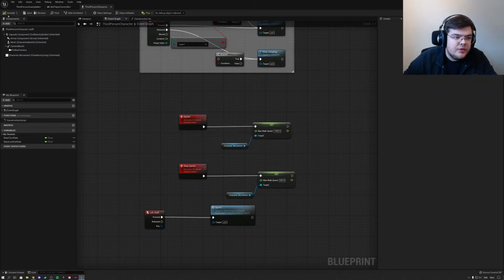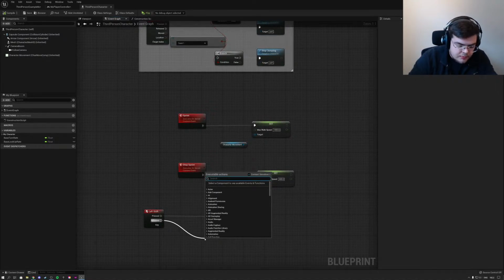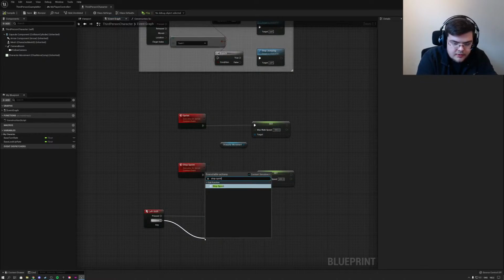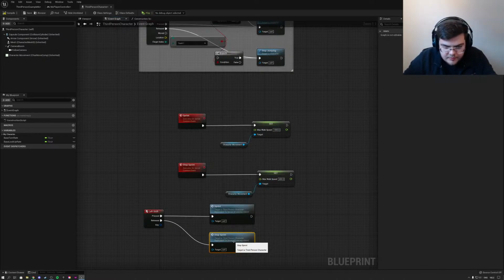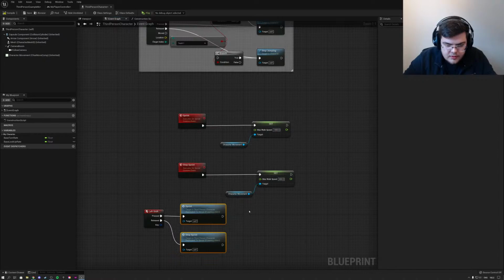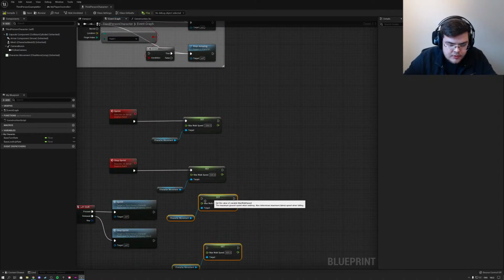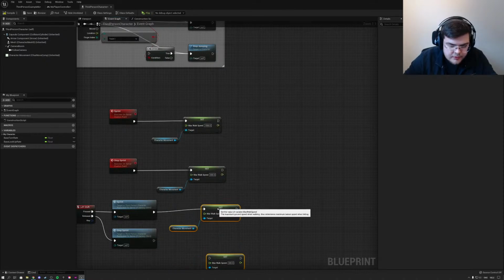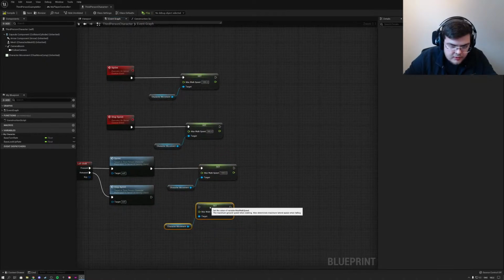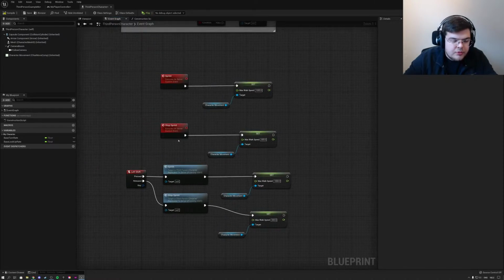Let's compile and save. These buttons are small. Some people didn't like the big buttons, but I do like the big buttons because I click these a lot, so I would just want to make sure that I properly click them basically. Okay, so let's check this out. And then we also locally just set the speed so that the server and the client align. This is the most basic multiplayer example that I can think of right now.